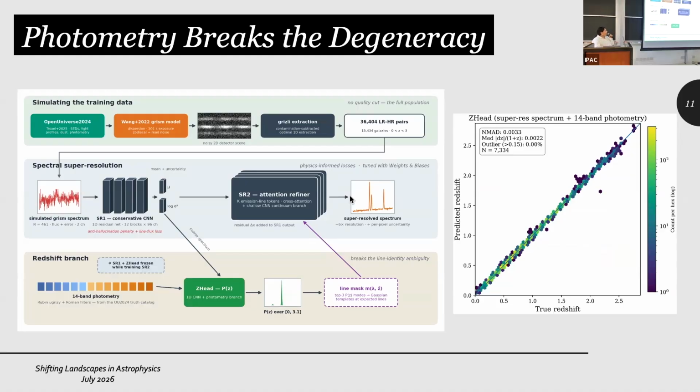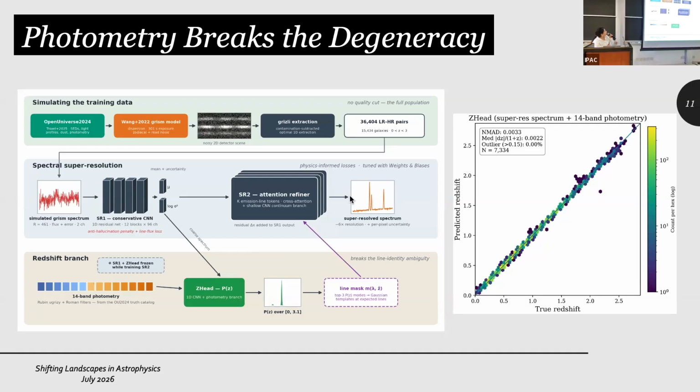So we have the same three-step architecture: the SR1, the photometry step, and the SR2 attention layer step. However, this time the photometry is being added to the redshift step here. The simulation we used, which could potentially give us both photometry and spectral data, was the Open Universe 24.